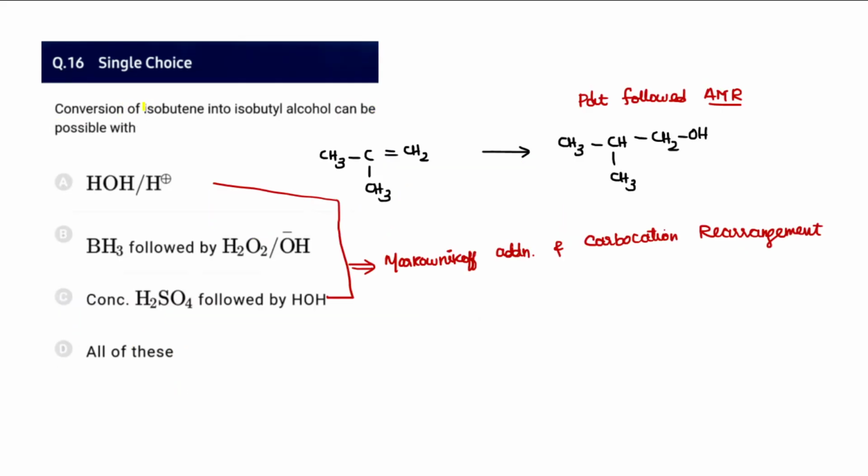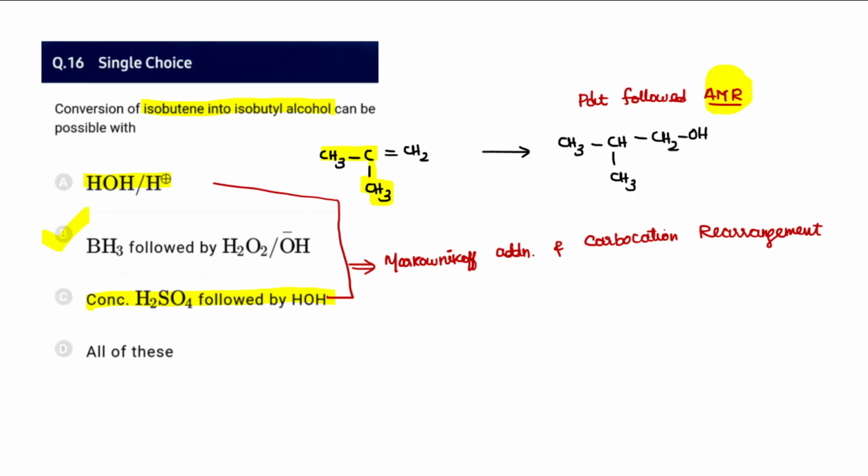16th, isobutene into isobutyl alcohol. This is isobutene, so the iso group is here. The isobutene is converted into isobutyl alcohol. The final product shows that the OH is added in such a way that it follows the anti-Markovnikov rule. So therefore we may say acid catalyzed hydration, and even here also hydration, these two follow the Markovnikov rule, whereas hydroboration oxidation does not obey Markovnikov, instead it obeys the anti-Markovnikov rule.